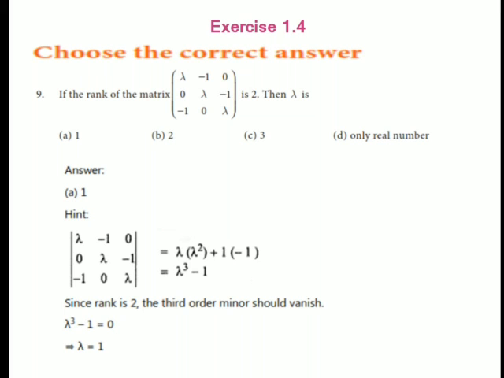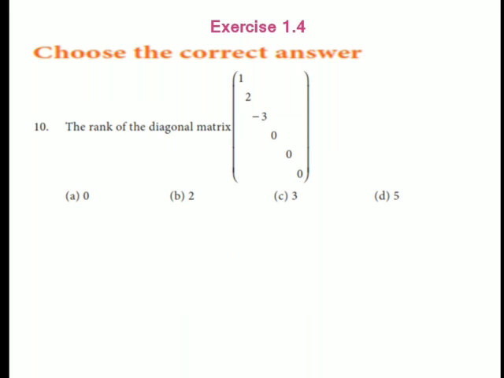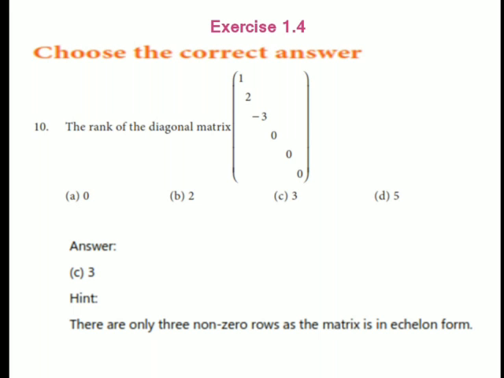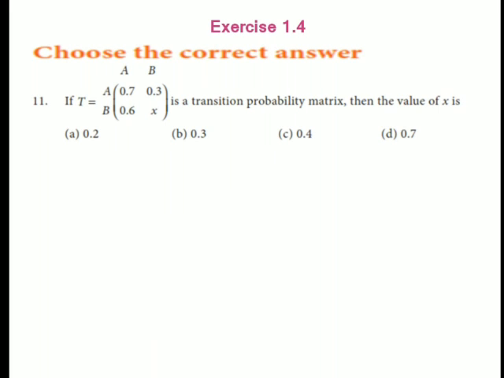You simplify this matrix and get the value. Rank of the diagonal matrix: there are only 3 non-zero rows as the matrix is in echelon form.